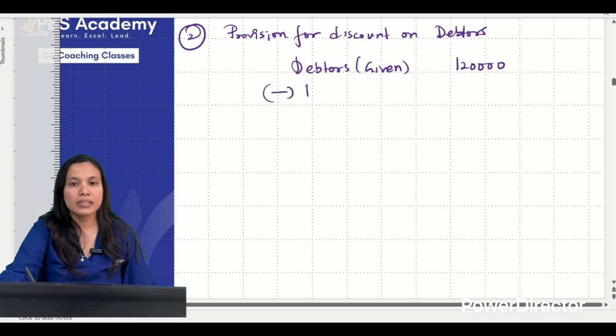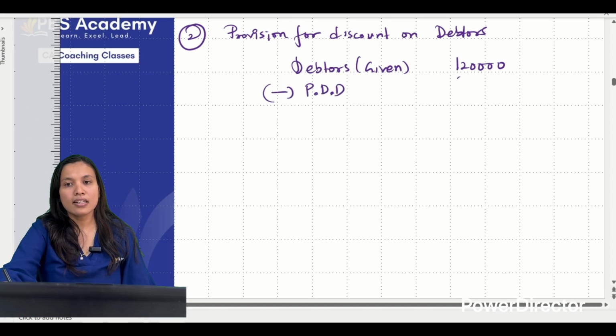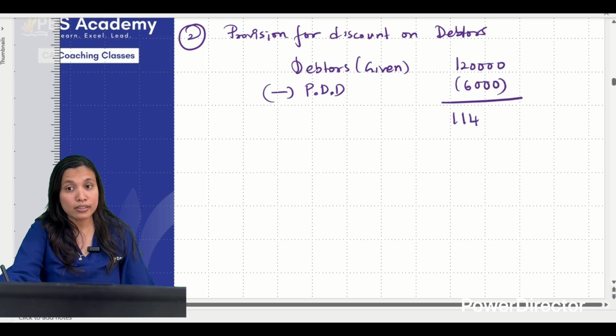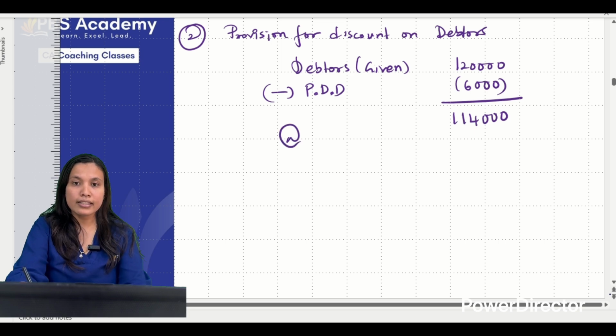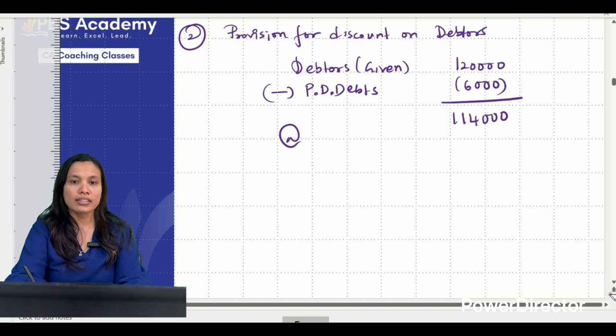So less PDD. PDD का closing balance is how much? 6,000. Yes, you have to deduct the closing balance. Please remember. Now on this, you are asked to create provision for, right? It is doubtful debts. Okay, don't get confused. PDD means provision for doubtful debts.